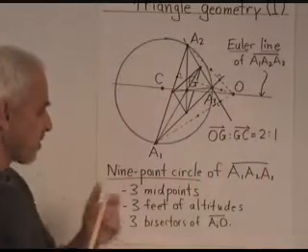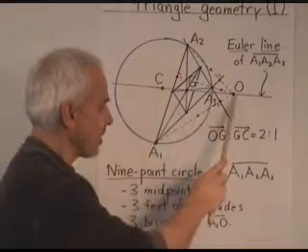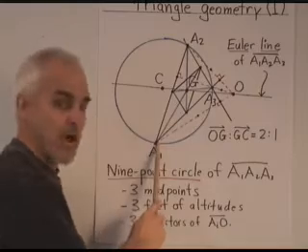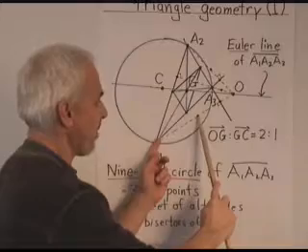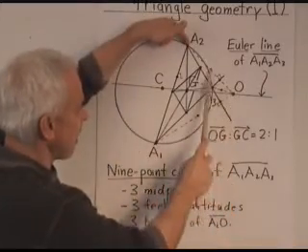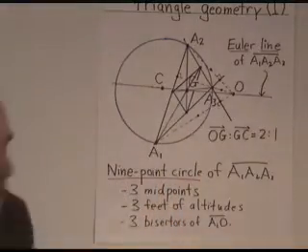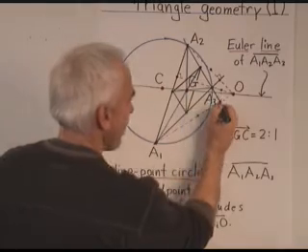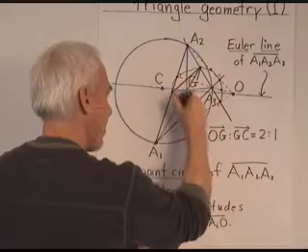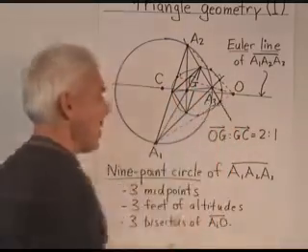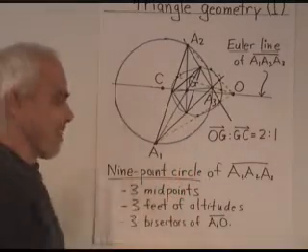And furthermore, there are also 3 additional points formed by taking the midpoints between the orthocenter and the corresponding vertex along the altitude. So if we take that segment and take the midpoint, we get that one. If we take this segment, the midpoint is that one, and this segment, the midpoint is that one. So these 9 points all lie on a circle, which I'm going to draw for you now. So that circle is called the 9-point circle, and it goes through these 9 points for any triangle.